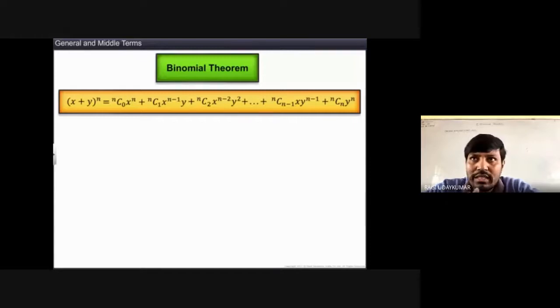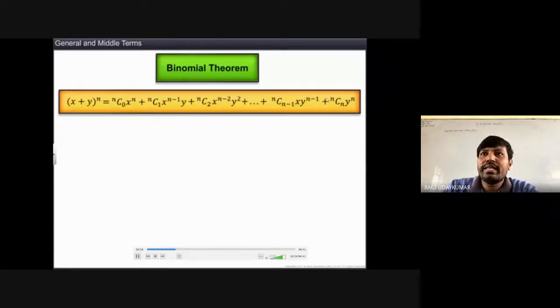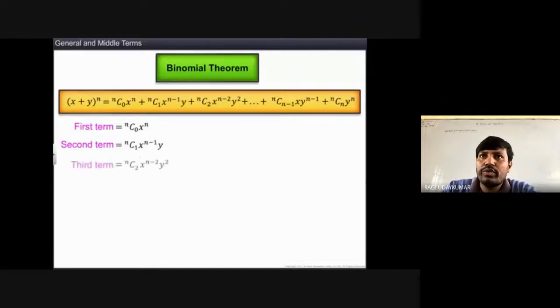y का कोएफिशिएंट nc के नीचे क्या होगा वही होगा, isn't it? Okay, here you can observe that this is the expansion and here nc1. So the first term is nc0 x to the power of n, that is the first term. The second term is nc1 x to the power of n minus 1 y. In that way, if you continue, third term is nc2 x to the power of n minus 2 y square.